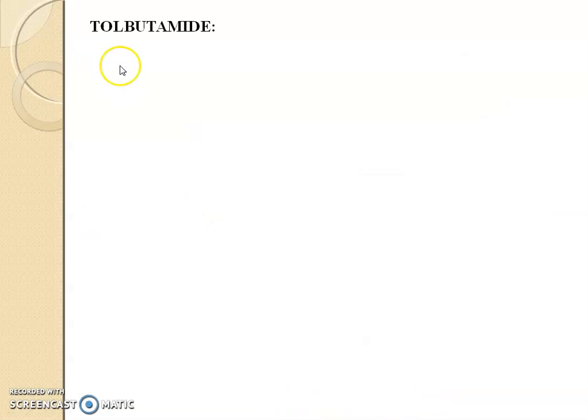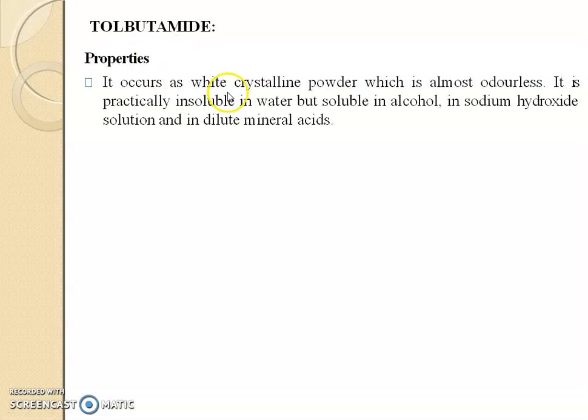Second example is tolbutamide. Properties: it occurs as a white crystalline powder which is almost odorless. It is practically insoluble in water but soluble in alcohol, in sodium hydroxide solution and in dilute mineral acids. Storage: it is stored in a well-closed container.